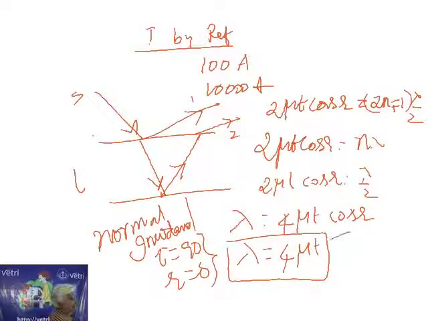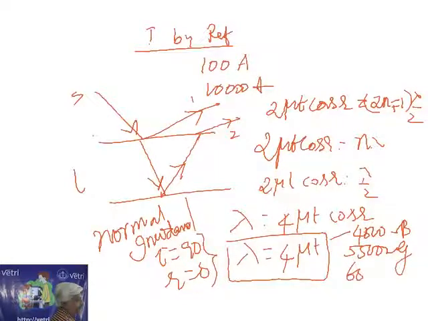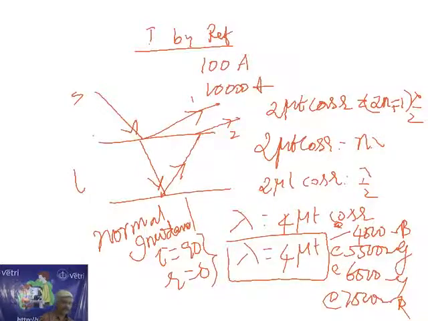Under normal incidence, which color of the light is it? If your answer is around 4500, we can take the blue color. If your answer is around 5500, you can take the green color. If the answer is 6500, you can take yellow color. If the answer is 7500, take red. So, according to the wavelength value only, we can identify the color. These are approximate values: approximately 4500, 5500, 6500, 7500.